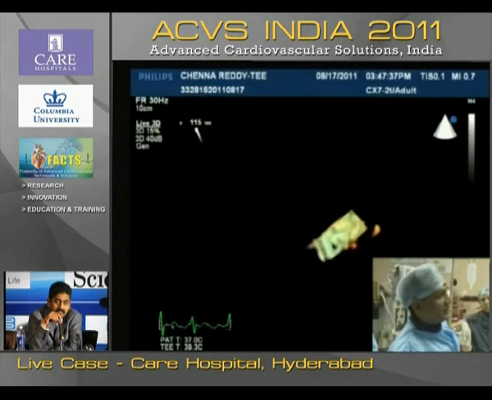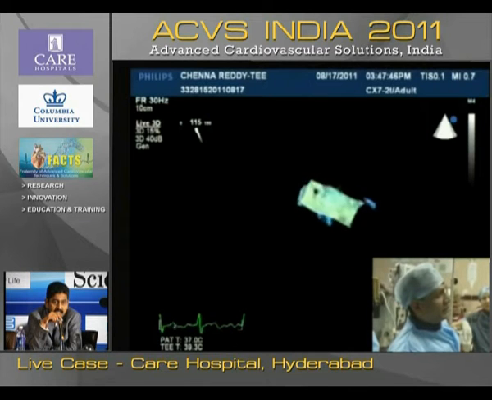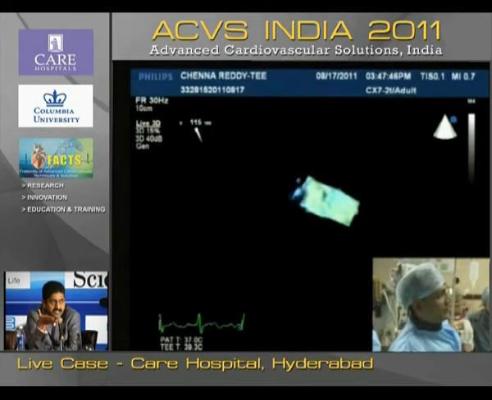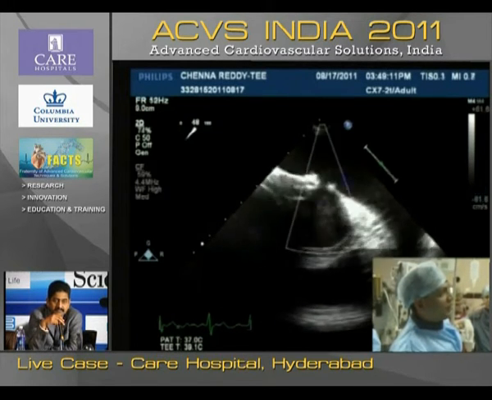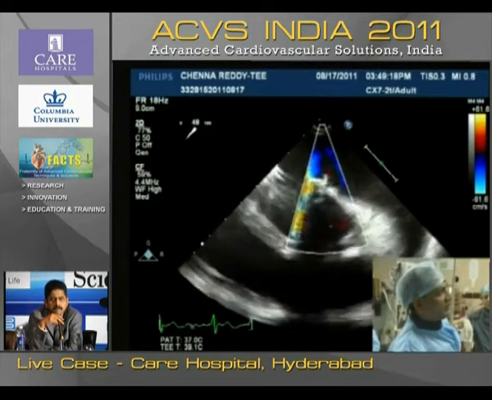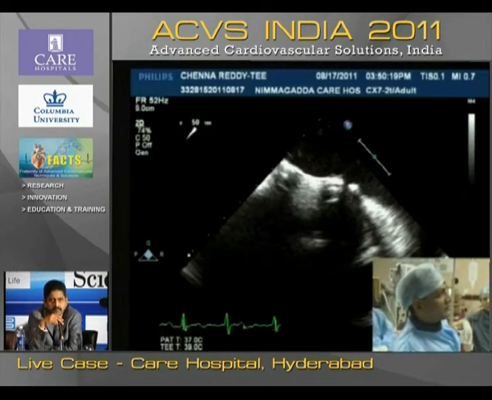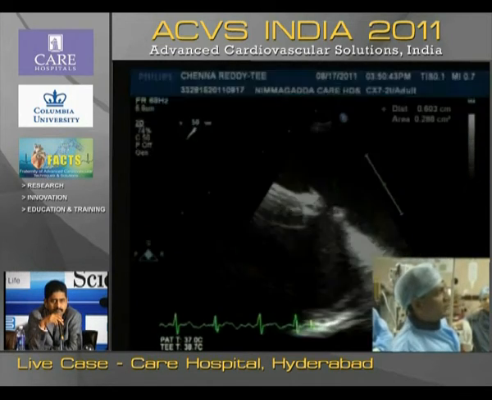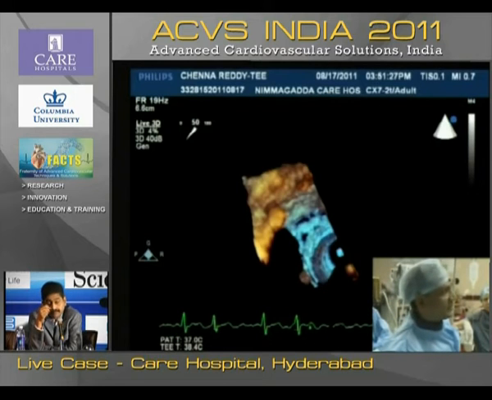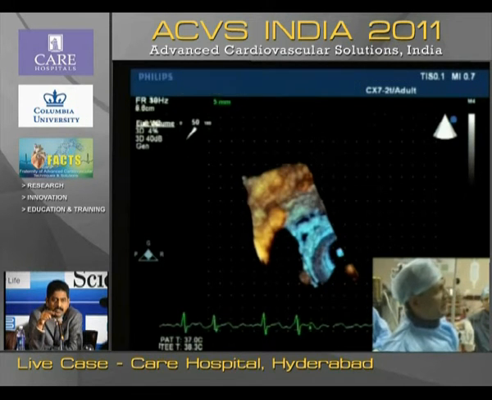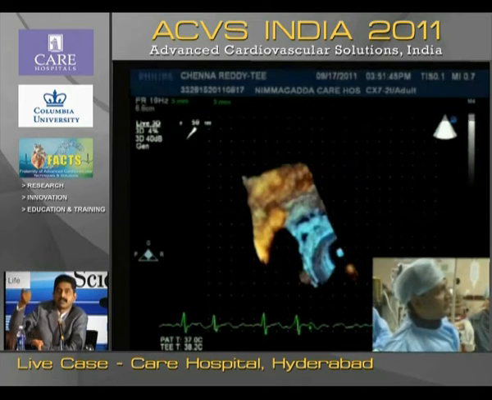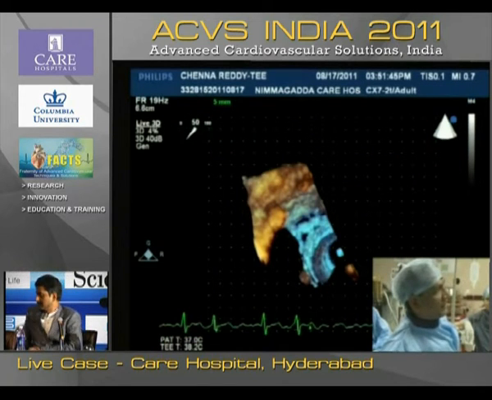The next picture, just beside the prosthetic wall, the 10 o'clock, 11 o'clock position. Next, please. It will be like the surgeon seeing it on the table. So that is the defect. Next, go fast. So that's the 3D reconstruction. You can see the prosthetic valve as well as the paravalvular defect, and go back, as well as the grids that are given.